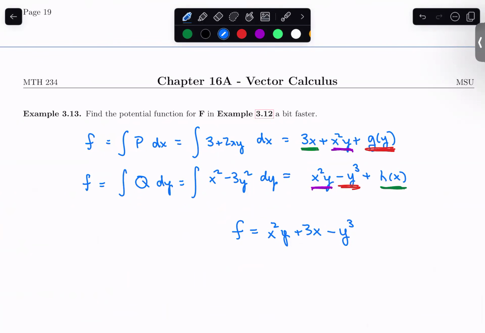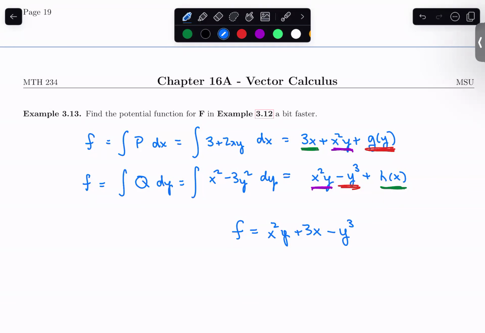And so the only reason that I bring up a second way to do this that's a little bit faster now is because when you do 3 variables, x's, y's, and z's, this is quite nice. But again, for instance, this x squared y, although it appeared in both integrals, you don't have like 2x squared y here. It only appeared once. It's just that both were able to detect it.